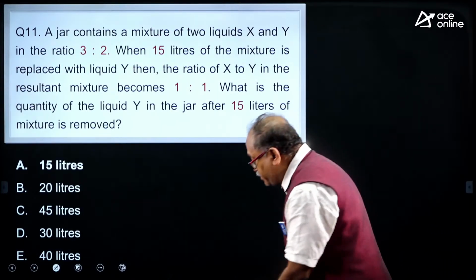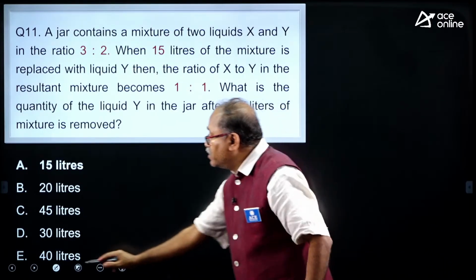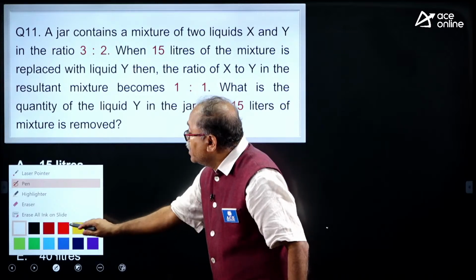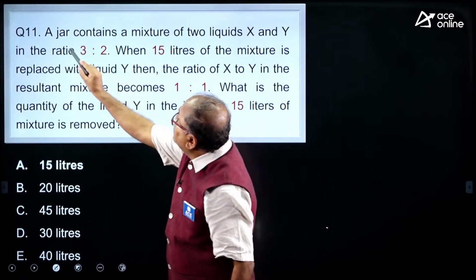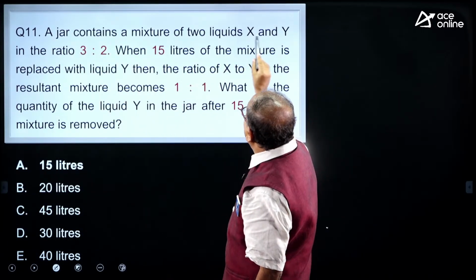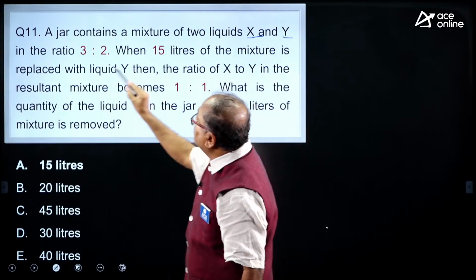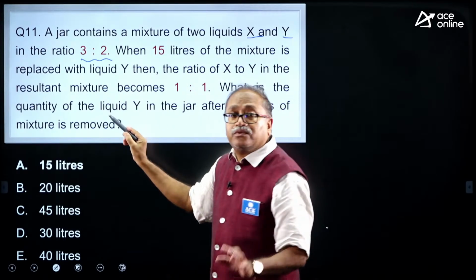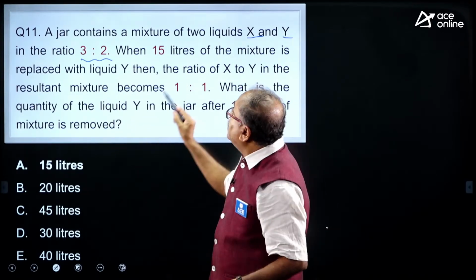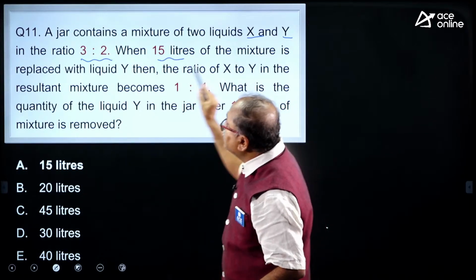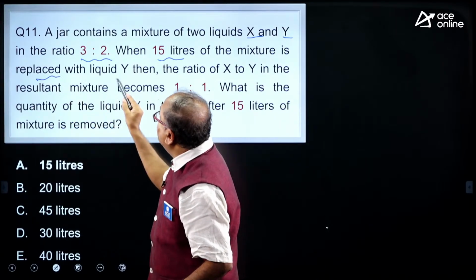Question number 11. It's really a good question at the moderate level. A jar contains a mixture of two liquids x and y in the ratio of 3:2. Now, 15 liters of mixture is replaced with liquid y.